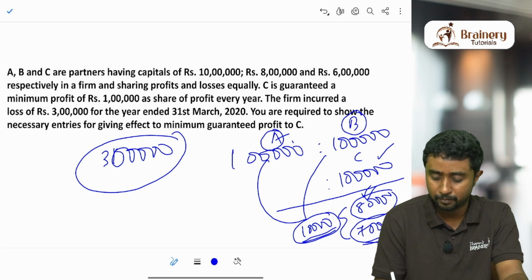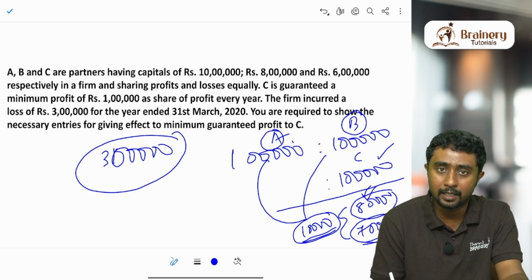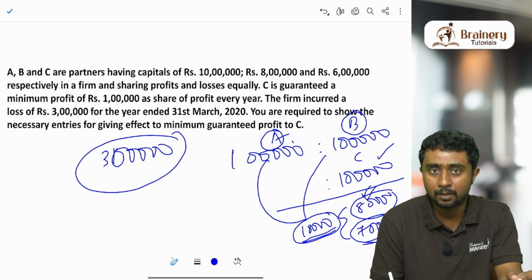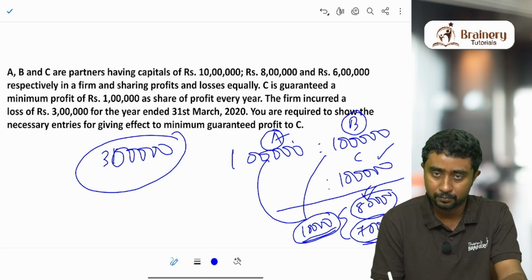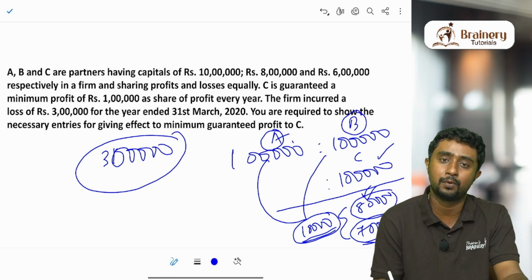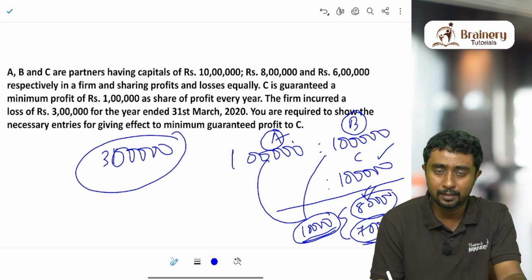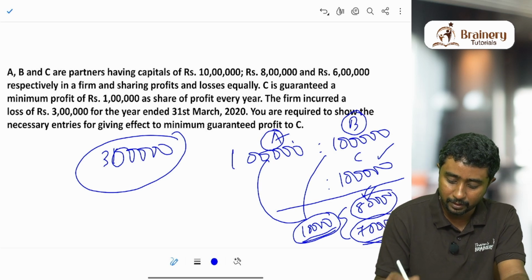So how much is deficiency? Basically it is the difference between the guaranteed profit and the actual profit that we are giving now. So if guaranteed profit is more and the actual profit given is less, then that difference is called deficiency. So here deficiency is there.